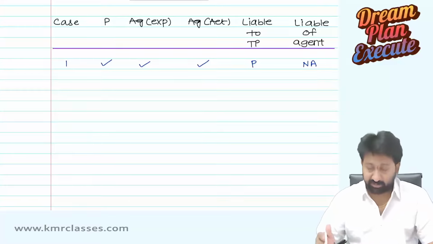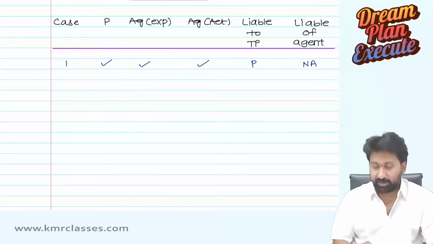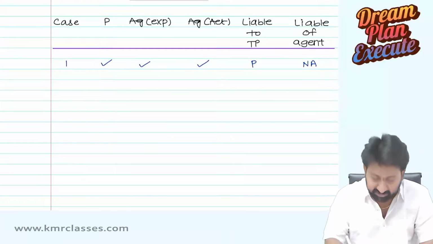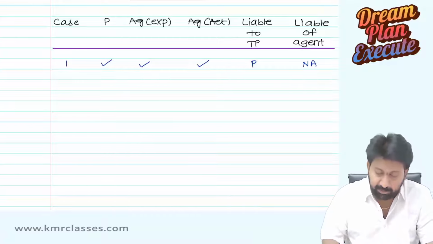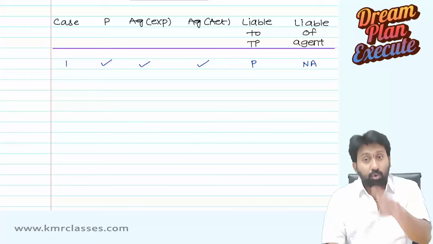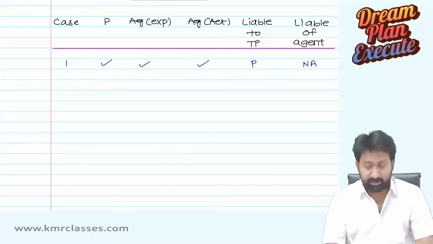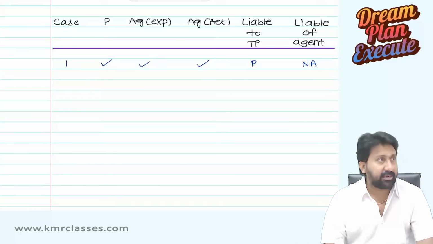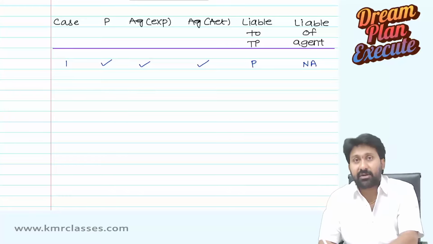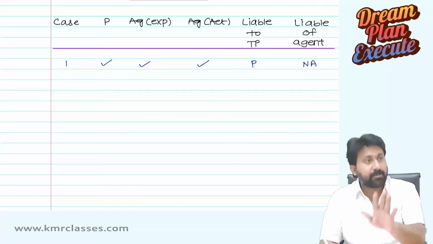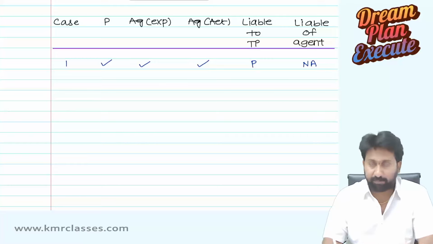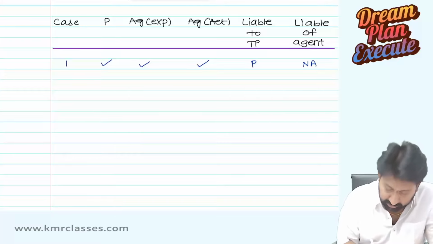Liability of agent. Then don't write. I said, don't write. Listen first. Case 1. The principal can do something. As per the rules of agency, the agent is expected to do that. The agent has actually done that. Now, for the act done by the agent to the third party, TP means third party, who will be liable? The principal is liable. What is the liability of the agent? No liability, so not applicable. He has done everything as per the rules.